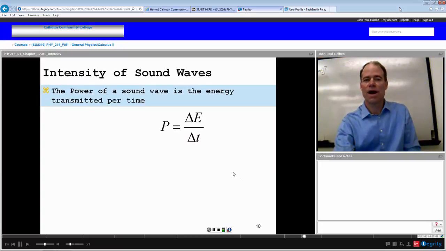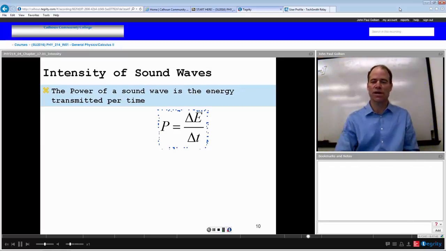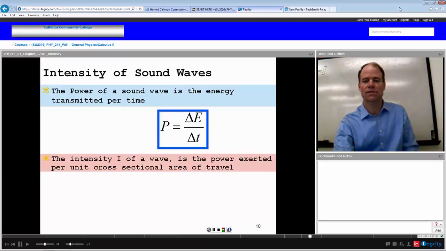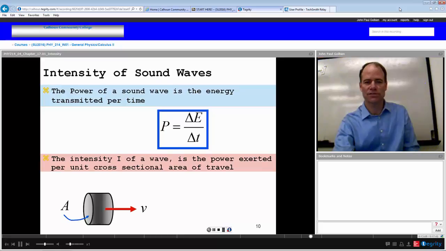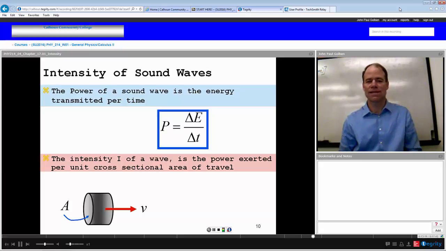We define the power of a sound wave as its energy transmitted per time. As we're transmitting energy over time, we can associate power with that, like power with anything is energy per time. But we're also interested in another aspect of this energy transfer. The power exerted per cross-sectional unit of travel is called the intensity.